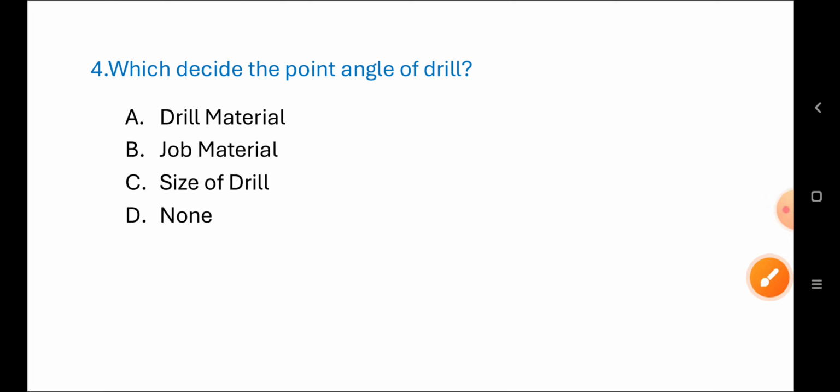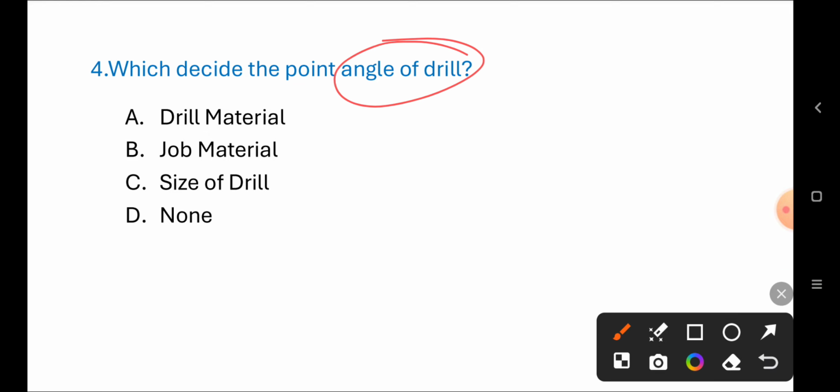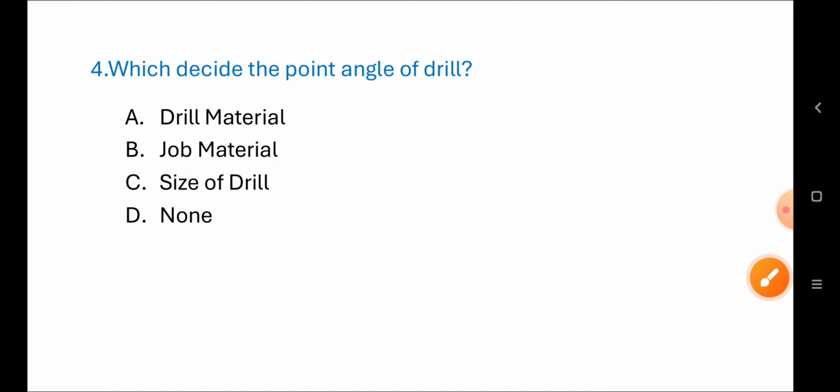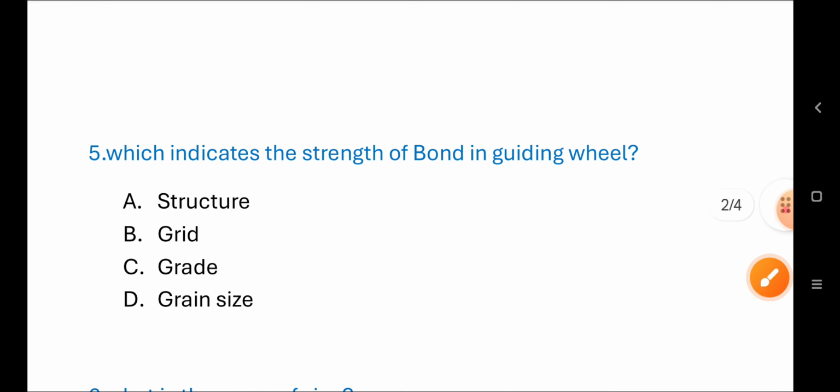Which decides the point angle of drill? Drill material, job material, size of drill. Correct answer is B. Job material. This is very important question.